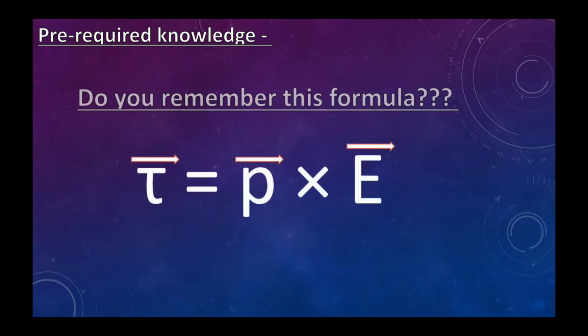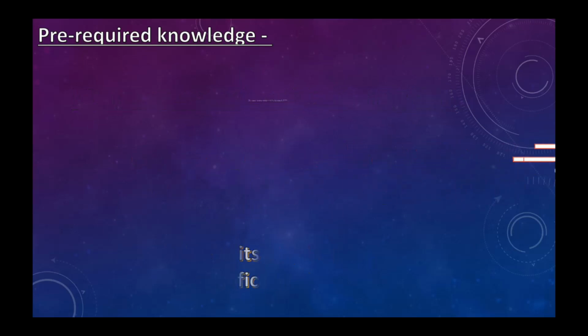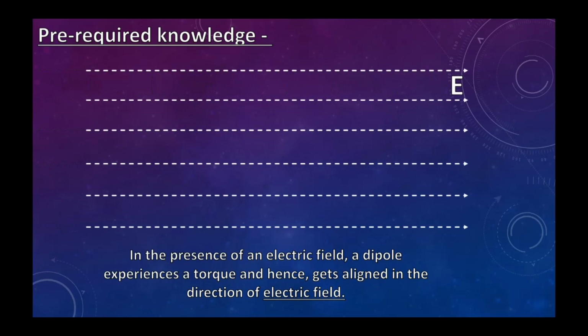Now, do you remember this formula? I think we have already derived this. Torque is equal to dipole moment cross electric field. Now, what is its physical significance? Let's see about that. Suppose you have a uniform electric field as I have shown here, and if you place some dipoles, the arrow marks represent dipoles, at an angle with the electric field, they feel some torque, and that torque is given by that previous formula, that is P cross E.